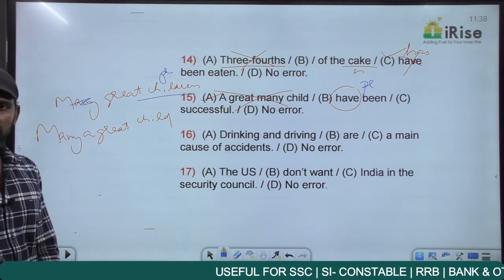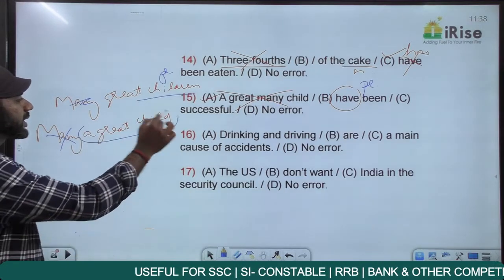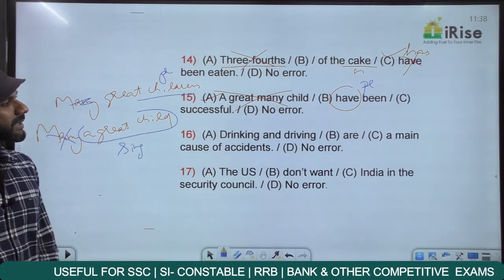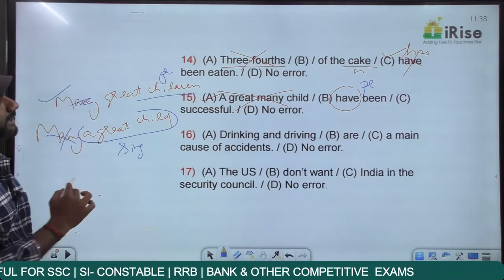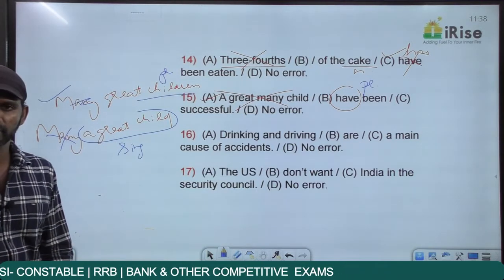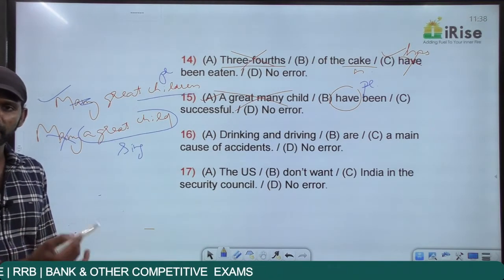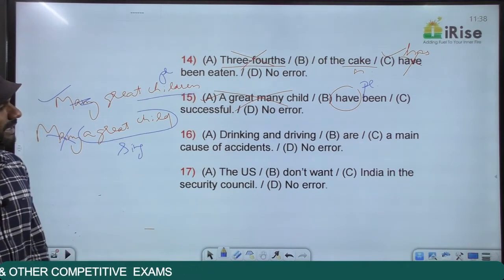Many a great child, forget about many, determiner. The noun here is a great child, singular. Then the verb must also be singular. The verb in this sentence is plural, so the subject must also be plural. So in this context, the correct sentence must be many great children have been successful. And that is the same as many a great child has been successful. So the error is in part A. Come to the next one.